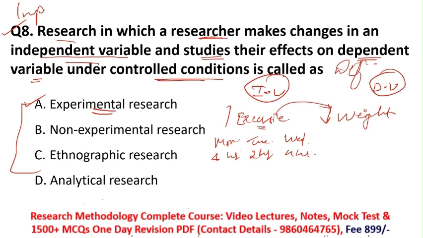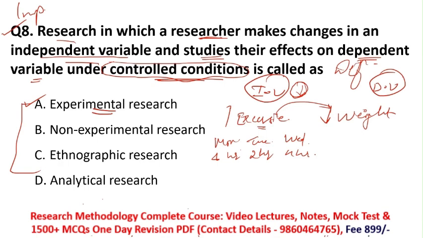One term here is under control condition. It means that while doing exercise, many extraneous variables, many extra terms come into my study. So the researcher always controls the extraneous variables which affect the study. That is known as control condition. So this is the definition of experimental research.